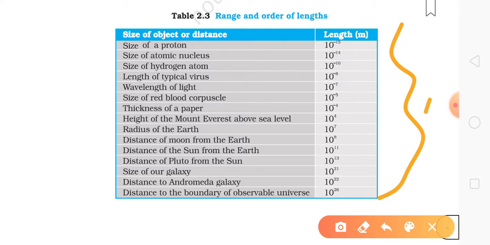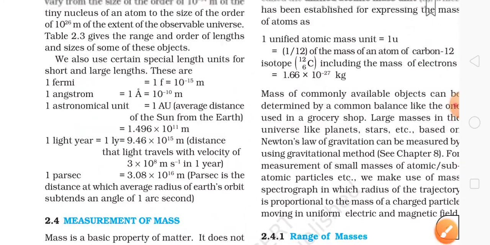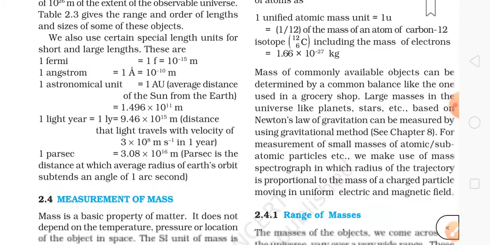Distance of the moon, distance of the sun from the earth, radius of the earth, and distance of the moon from the earth. Next, distance of Andromeda galaxy, which is 10 to the power 22 meters. So these all are given here, and the next one is also given. This one is also important.